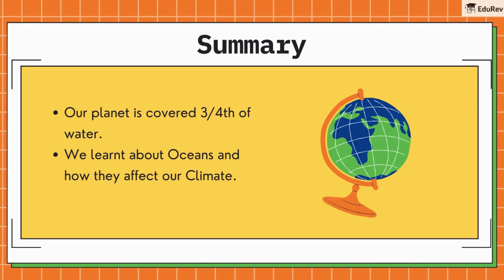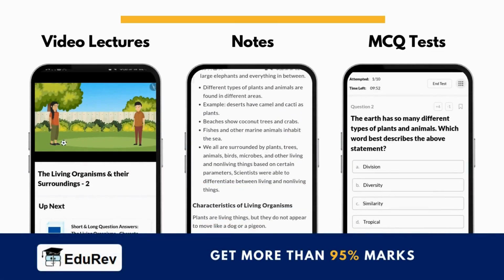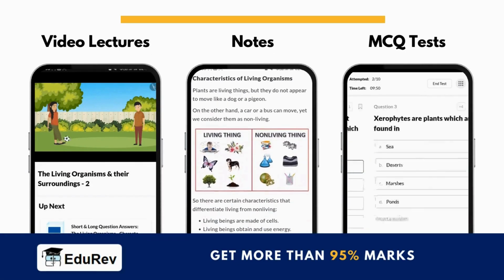As we wrap up this video, let's see what we've learned. We have discovered that our planet is covered three-fourths by water. We learnt about oceans and how they affect our climate. Remember, whether we live near an ocean or on land, we're all connected to these vast bodies of water. They influence our climate, provide food, and even the air we breathe. We hope that you have understood the chapter Oceans and Continents.